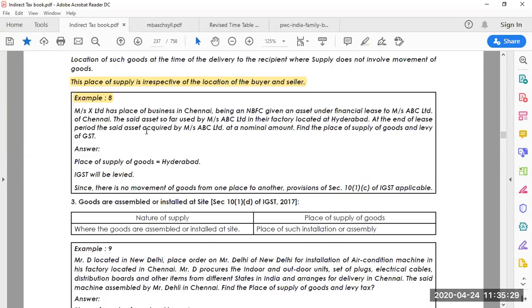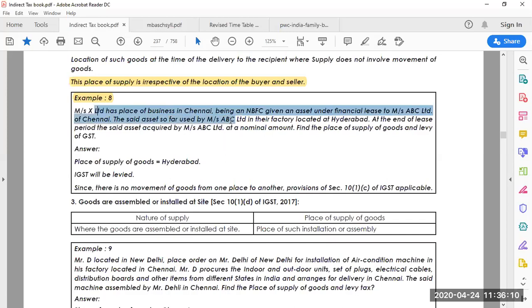One more example is here. Messrs. X Limited has a place of business in Chennai. Being an NBFC, non-banking finance company or corporation, it has given an asset under financial lease to Messrs. ABC Limited of Chennai. The said asset is used by Messrs. ABC Limited in their factory located at Hyderabad. At the end of the lease period, the said asset is acquired by Messrs. ABC Limited at a nominal amount. Find the place of supply of goods and levy of GST.